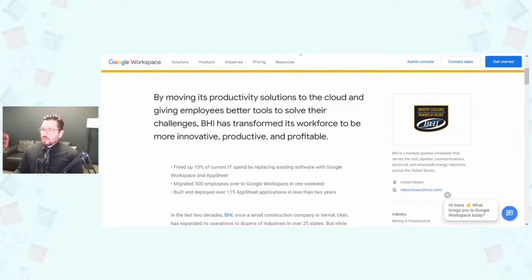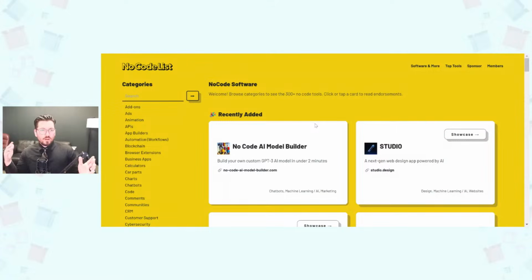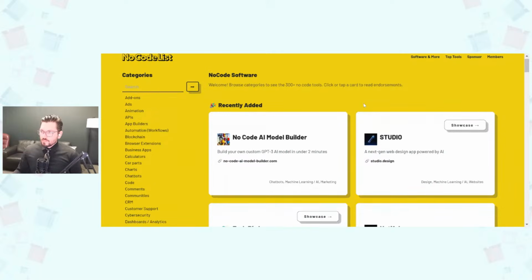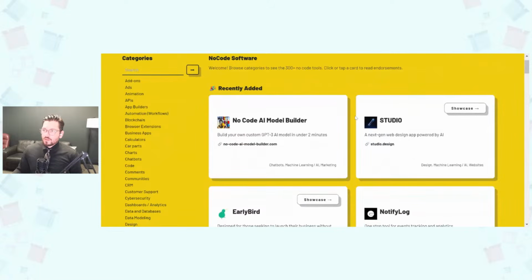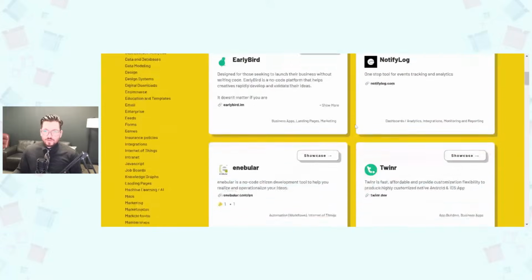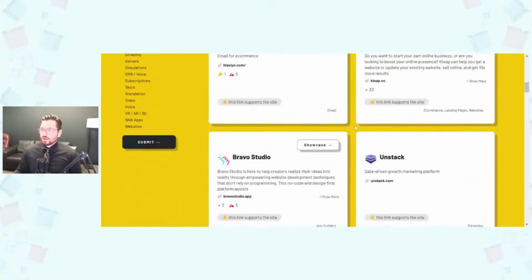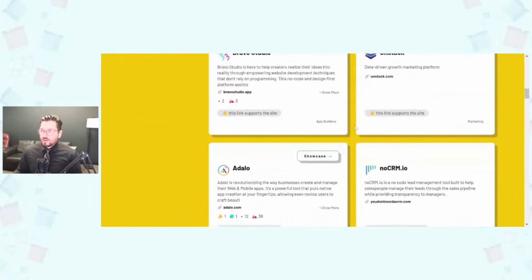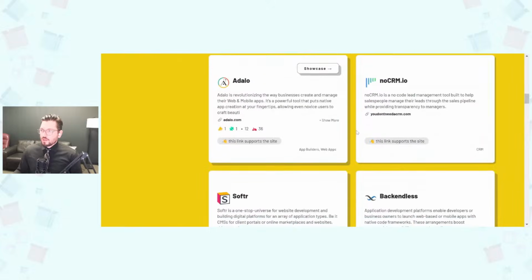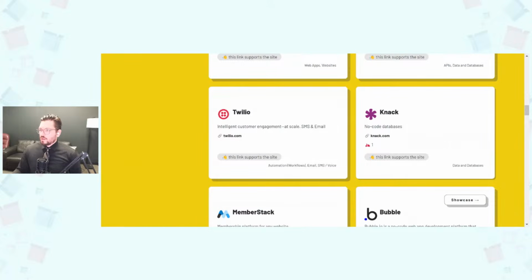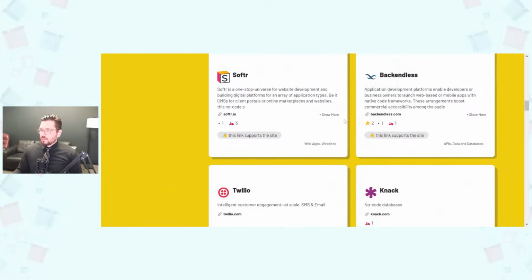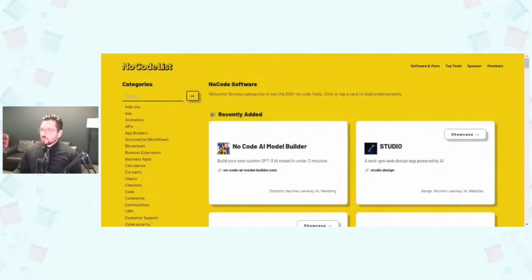All right. And then the other one I wanted to share with y'all is our no code list. So if you're looking for different tools besides AppSheet, this is another one of our websites. nocodelist.co is how you get to that one. It has a bunch of different no-code technologies that are available on the market right now. And if you have a no-code tool that you want to put on here, you can also do that. So there's a running list of different tools, and you can look at what they have to offer. All right, so just shared that one real quick.